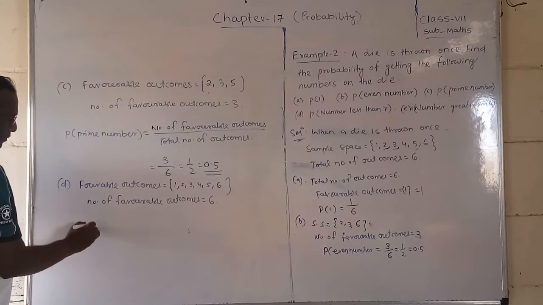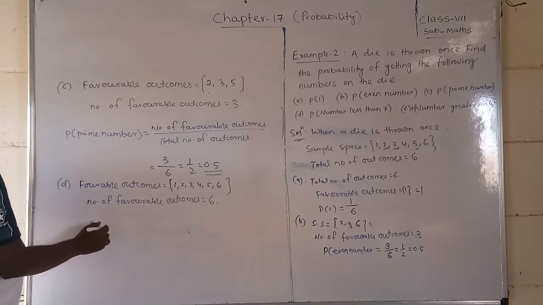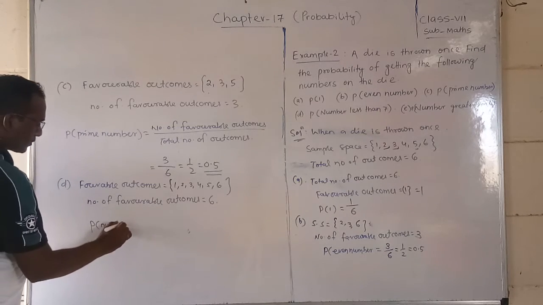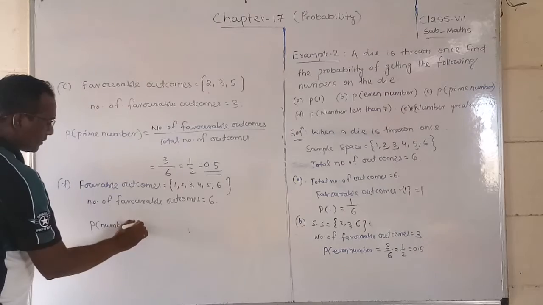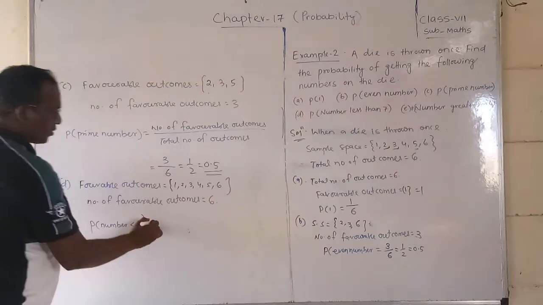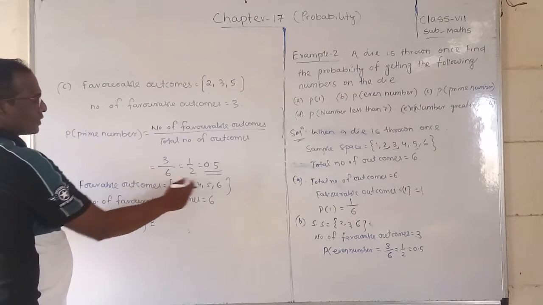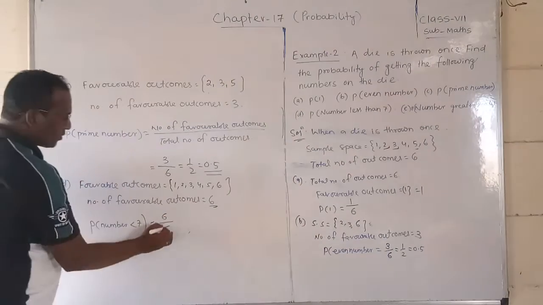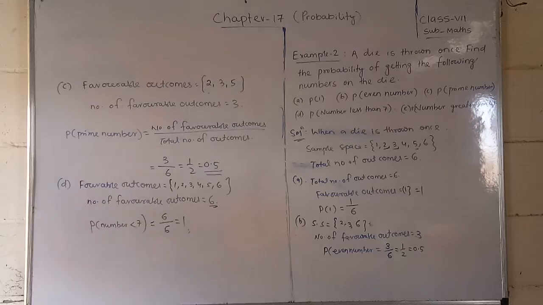Okay, so hence the probability of number less than 7 is equal to favorable outcomes, which came 6, by the total number of outcomes, which is 6. So we can write 6 by 6 is equal to 1.